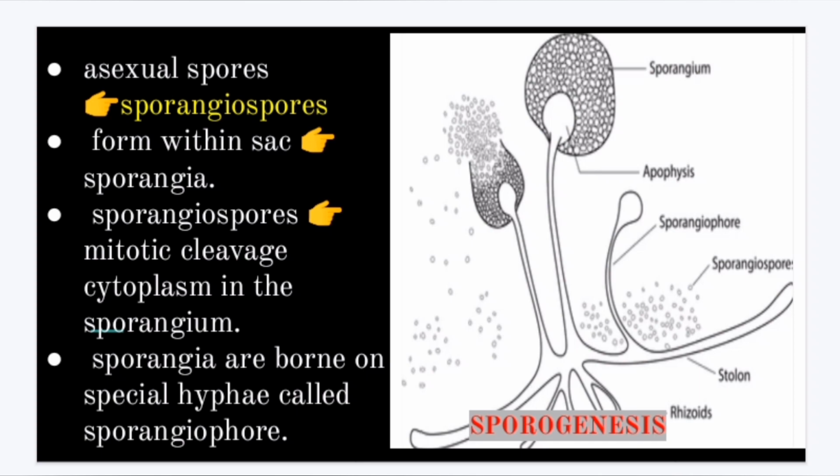In this picture you can see the sporangium, filled with lots and lots of sporangiospores, and the sporangium stands on a sporangiophore. This process is called sporogenesis. Don't get confused between sporangiospore and sporangiophore; they are sometimes confused when writing exams. Sporangiospores are simply the spores, and the sporangiophore is the filamentous structure you can see here.